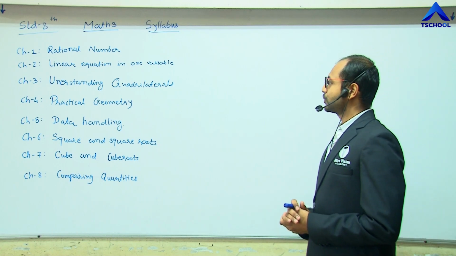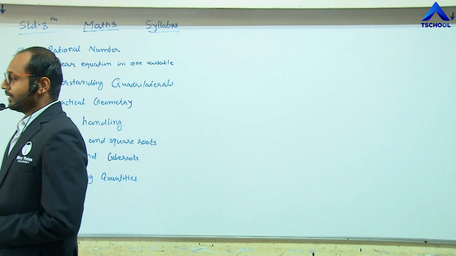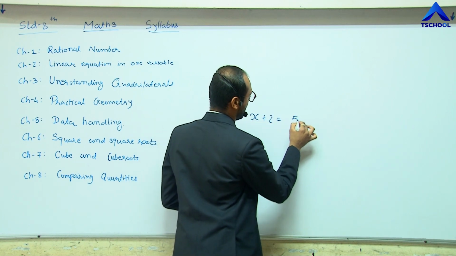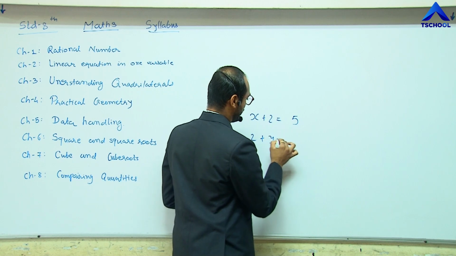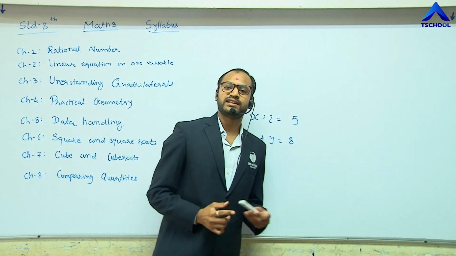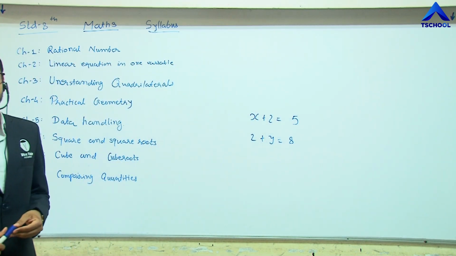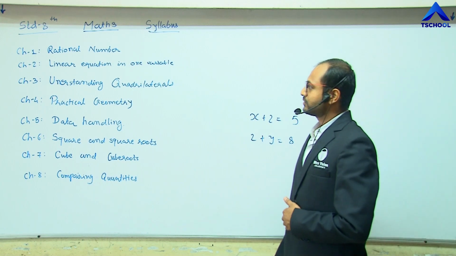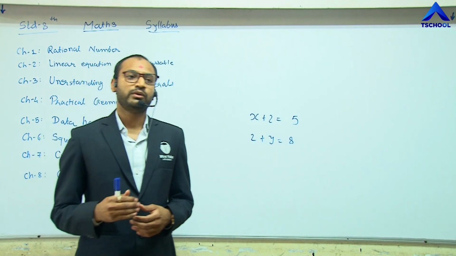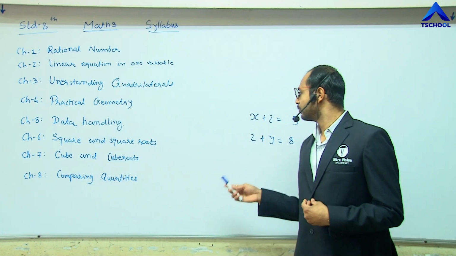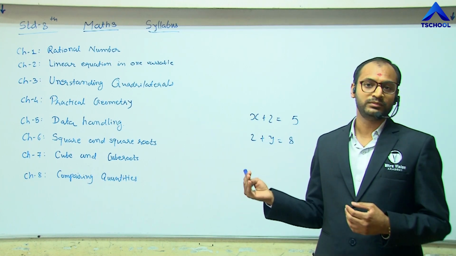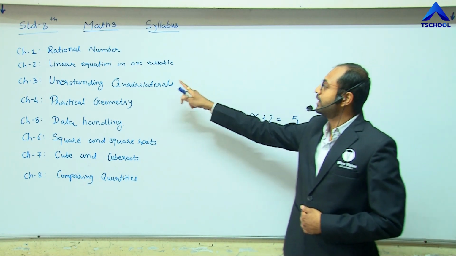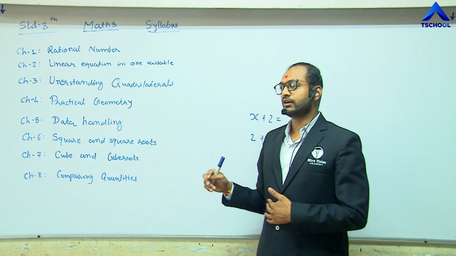The second chapter is linear equation in one variable. We studied simple equations like x plus 2 equals 5 and 2 plus y equals 8, and so on, in the previous standard, and we also studied how to solve them. In standard 8 we will go deeper into how to solve these equations, and new equations will be formed using integers, rational numbers and others. But we use only one variable.